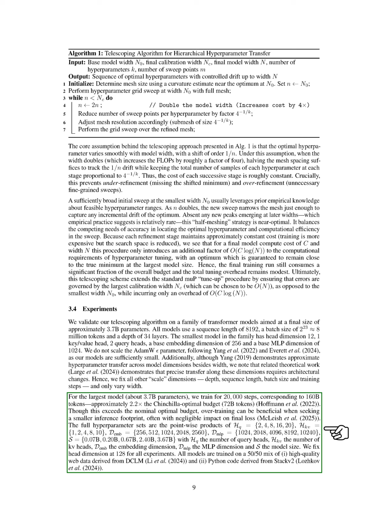For the largest model, we train for a specific number of steps, which corresponds to a substantial number of tokens, slightly exceeding the optimal budget. However, overtraining can be advantageous for achieving a smaller inference footprint. The complete hyperparameter sets are derived from various dimensions, and we maintain a fixed head dimension across experiments. We train on a mix of high-quality web data and Python code.